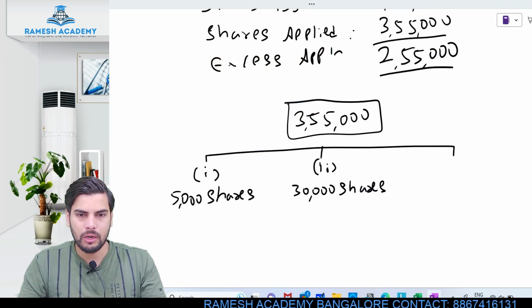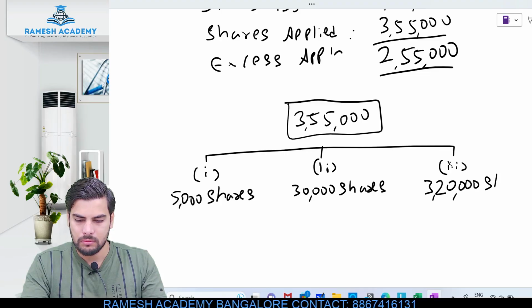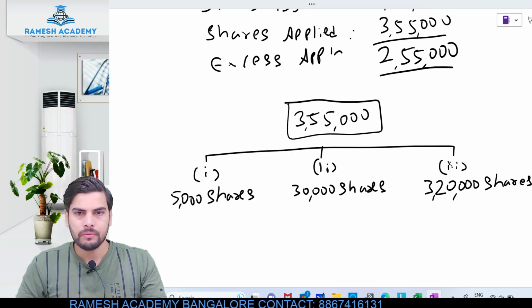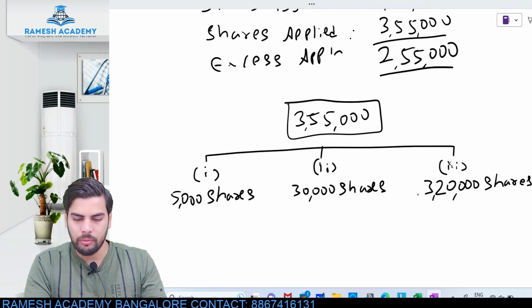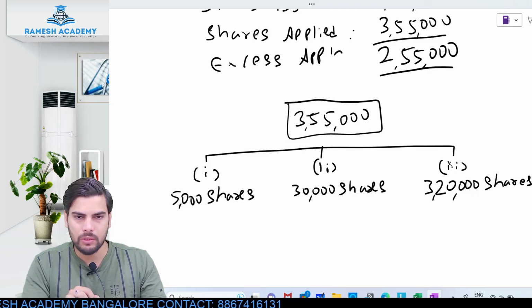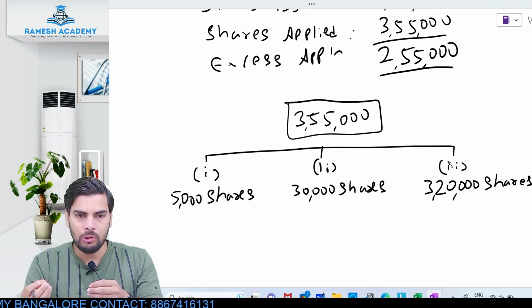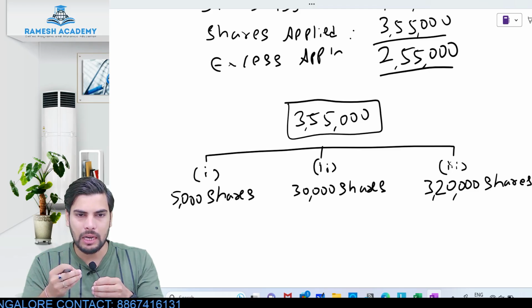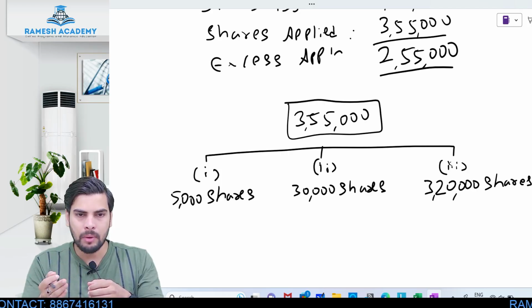So we have totally got three categories. Clear? If you add the total, 3,20,000 plus 30,000 would be 3,50,000. 3,50,000 plus 5,000 will be how much? This would be 3,55,000. Now, although I have received applications to the extent of 3,55,000, I cannot make allotment for everybody, because the maximum allotment which I can make is just 1 lakh, because 1 lakh is the number of shares which I actually issued.